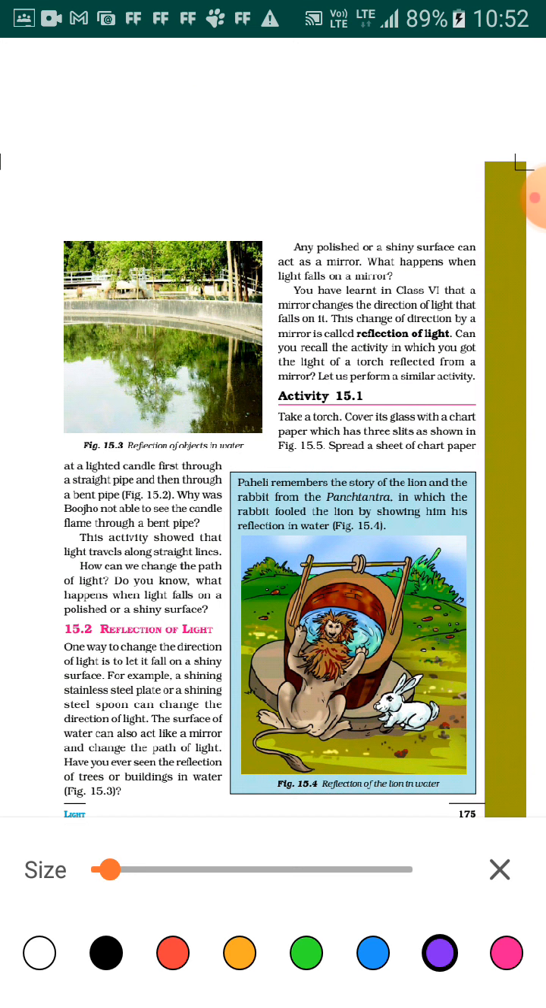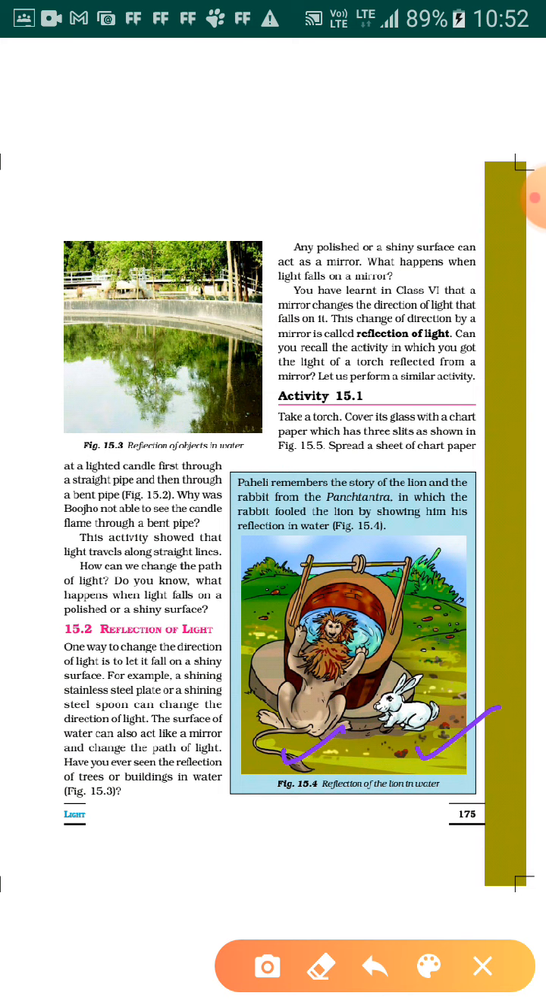You must have read the story about the lion and the rabbit. This story is also based on reflection in water. It is one of the very famous stories in the Panchatantra, where a rabbit shows the lion its own reflection, and he was petrified. He was scared to see himself, thinking that another lion had come to the jungle. So the rabbit was able to get rid of the monopoly the lion used to impose on other animals.